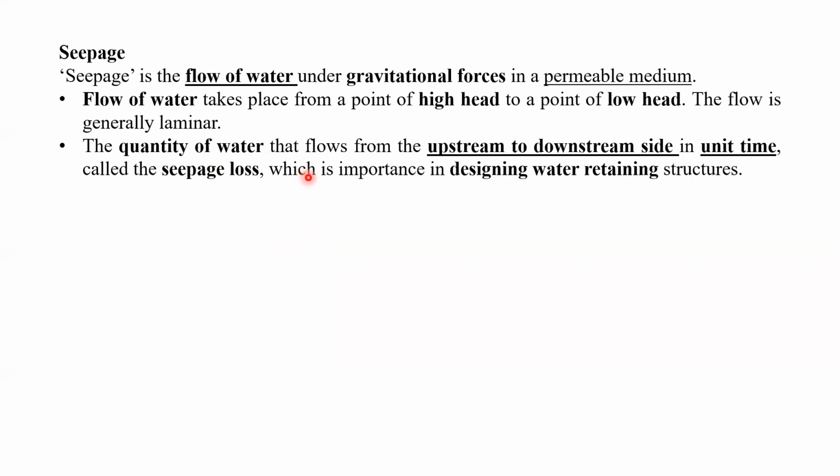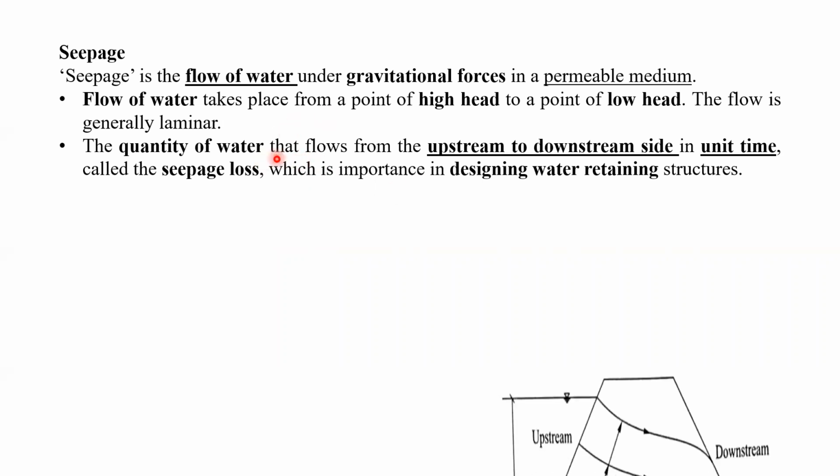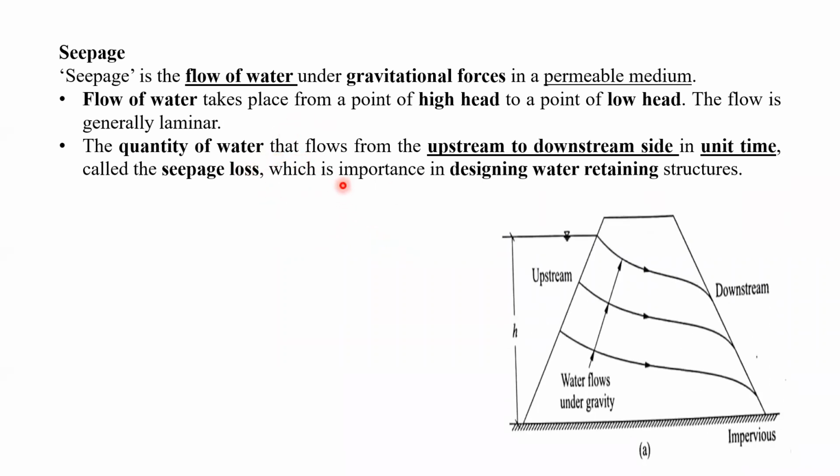Seepage loss is nothing but the discharge from the upstream side to the downstream side. That means how much water is going to seep or discharge from one side to the other side per unit time is the quantity of water which is going outside, or we can say it is a seepage loss in the form of a discharge, right? So now we shall see what are the various types of flow.